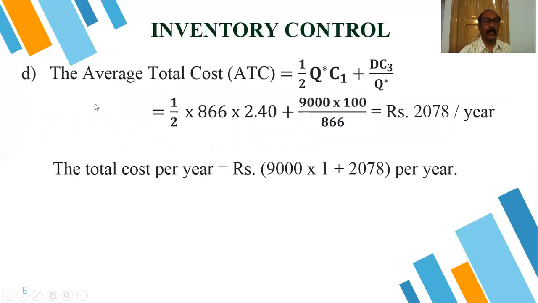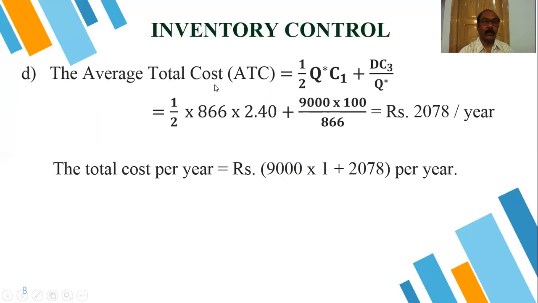Now the average total cost, or we can call it the total cost. When we are considering the total cost, it incorporates the item cost. When we consider the total cost, this is our average total cost. After calculating this, we have to add the item cost plus the average total cost, then we can calculate it per year. This is our cost.